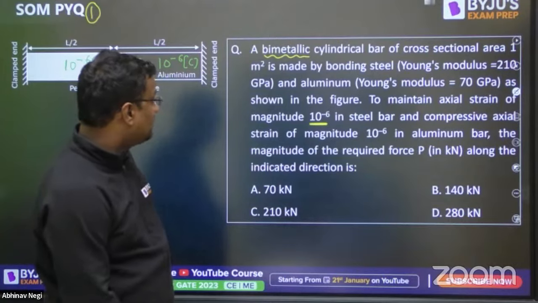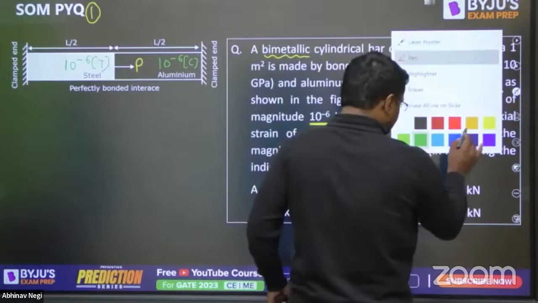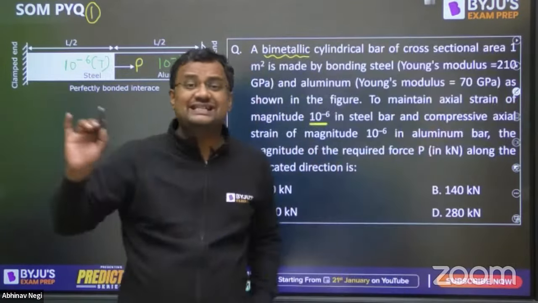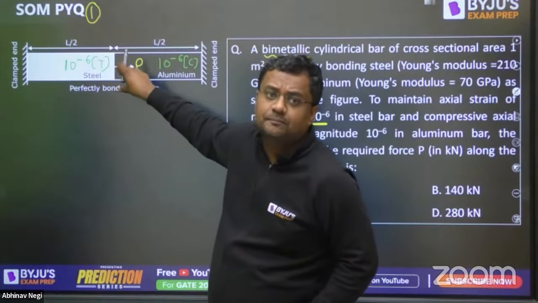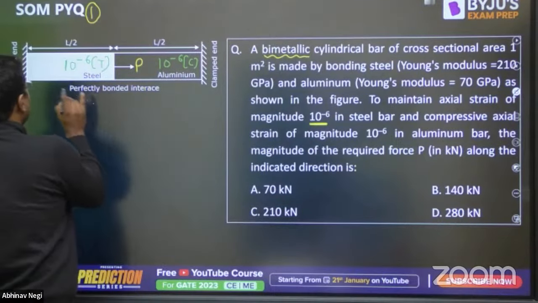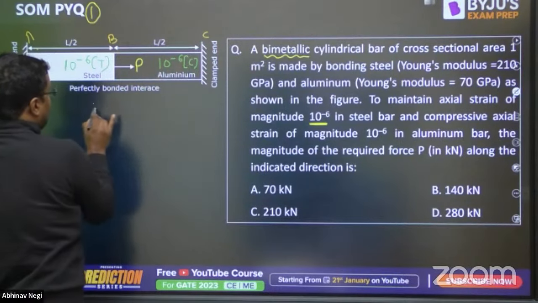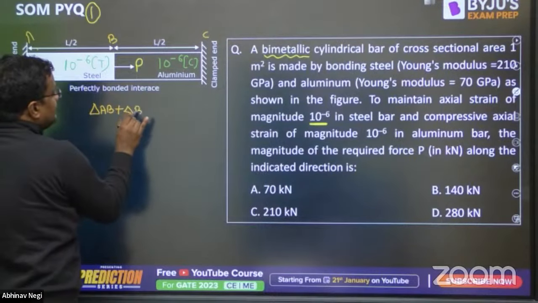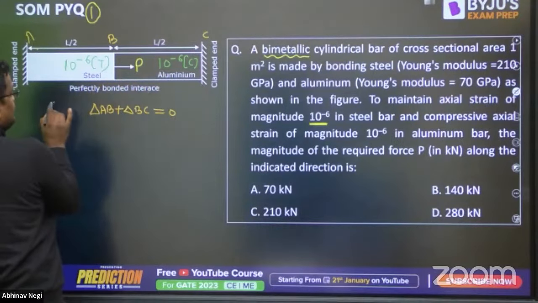We need the magnitude of the required force P. Whenever you see such a figure, fixed at both ends with some force P acting in between, the first thing you should apply is this: let this be point A, this B, this C, then delta AB plus delta BC is equal to 0, because delta AB plus delta BC is equal to delta AC.